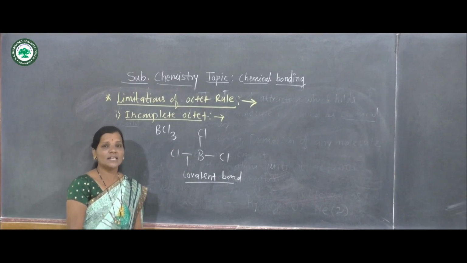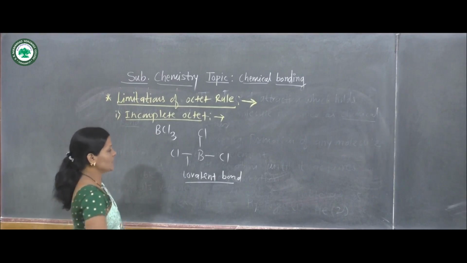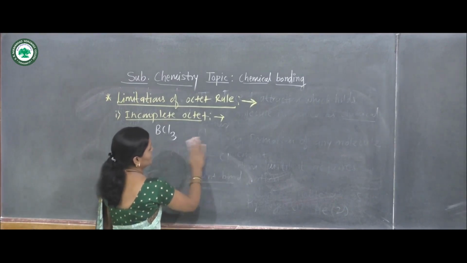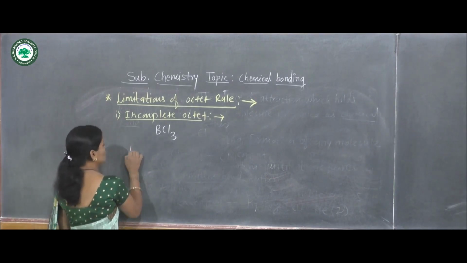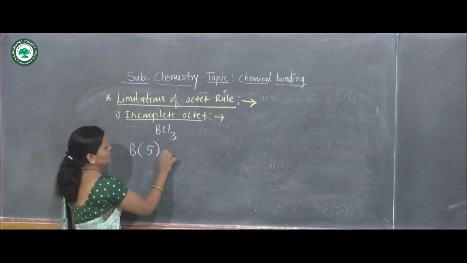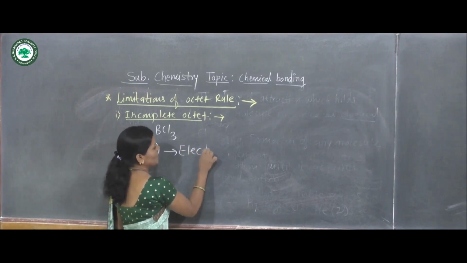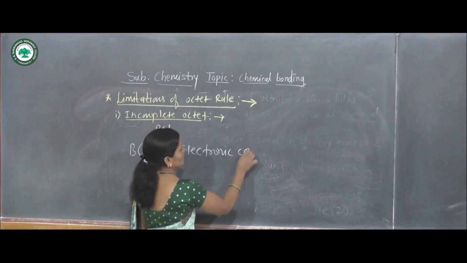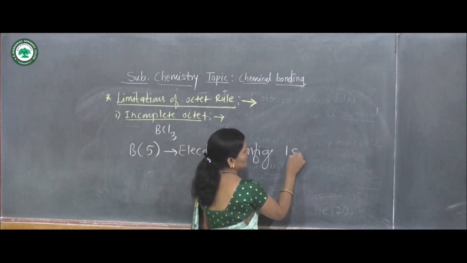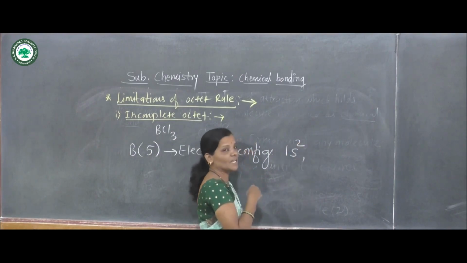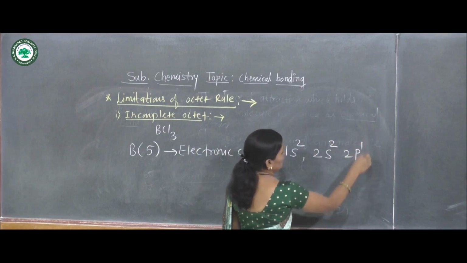Now let us see its electronic structure, then we will understand what is meant by incomplete octet. The central atom is boron and its atomic number is 5. Its electronic configuration is 1s2, here the first shell is completed, 2s2, 2p1.